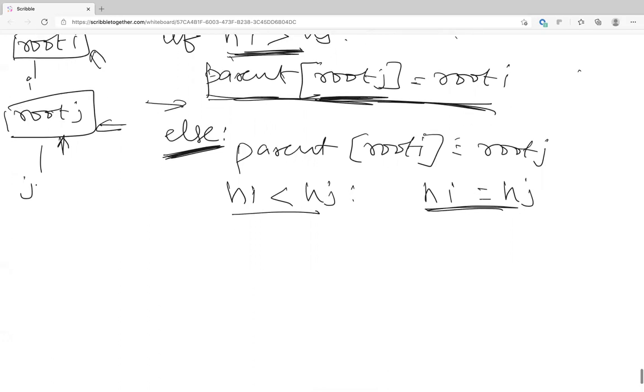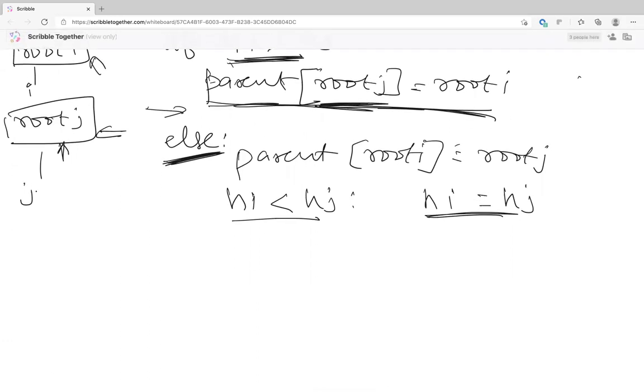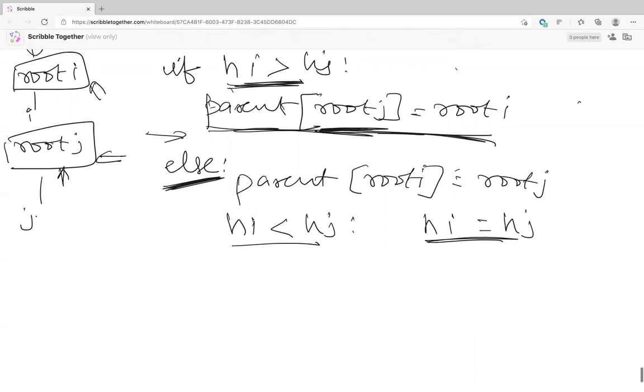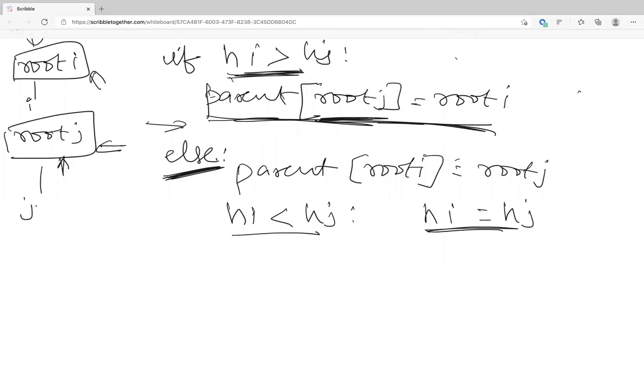Okay. So basically here there'll be 3 cases: if hi is greater than hj, if hi is less than hj, or else hi is exactly hj. And if they are the same, you increase the height of one by 1. If they are the same, it doesn't matter, you can point either to the other one. So let's say this is else if hi is less than hj.